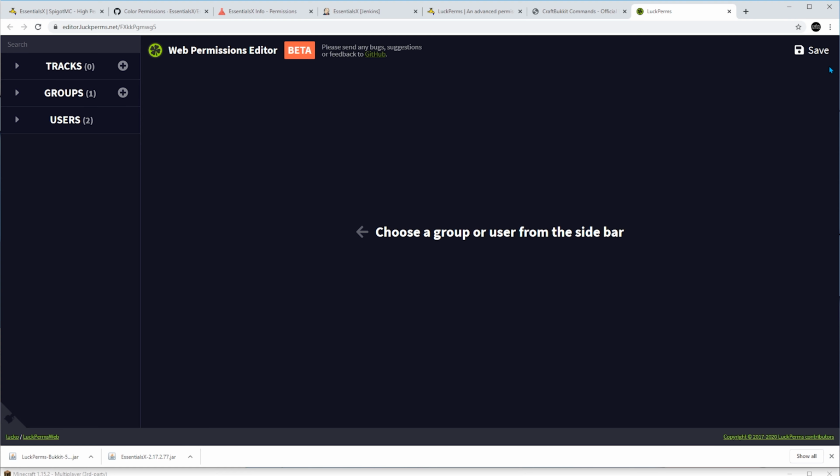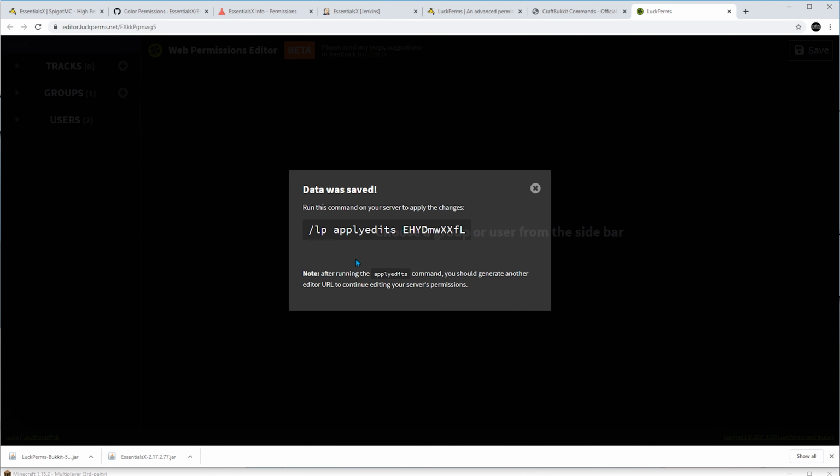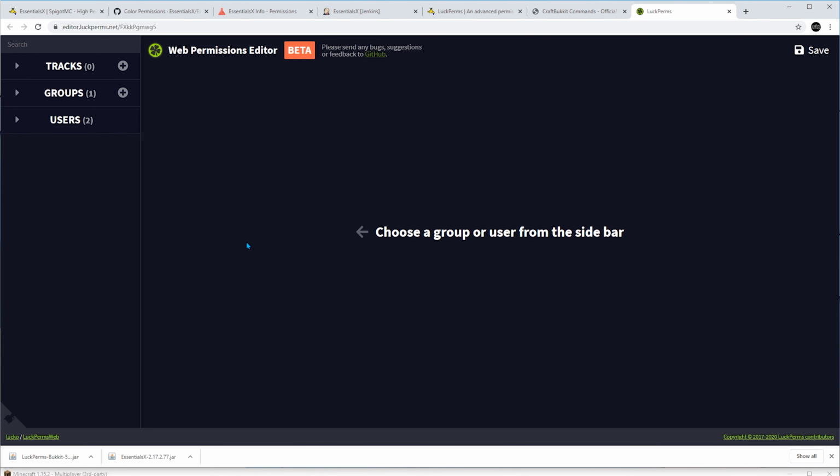When I click save, I get this command that when I click will be copied, and once I paste it in the game, it will basically delete the current state of LuckPerms in the game and instead apply the state of LuckPerms in the web permissions editor. Even if I add hundreds of groups from within the game and I apply the command that's generated by the permissions editor, the only state that will be is the one of the permissions editor. So now let's talk about groups.